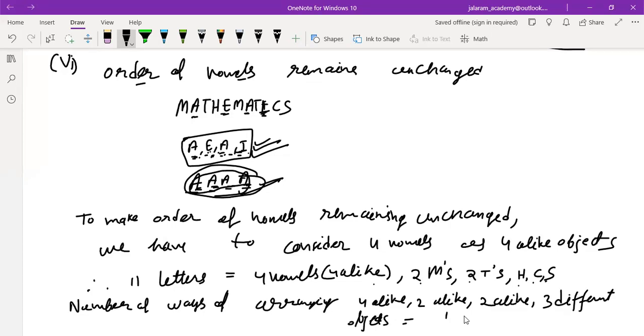So it is total number of letters, factorial 11, over 4 vowels, 2 M's, 2 T's. Is that clear to you?